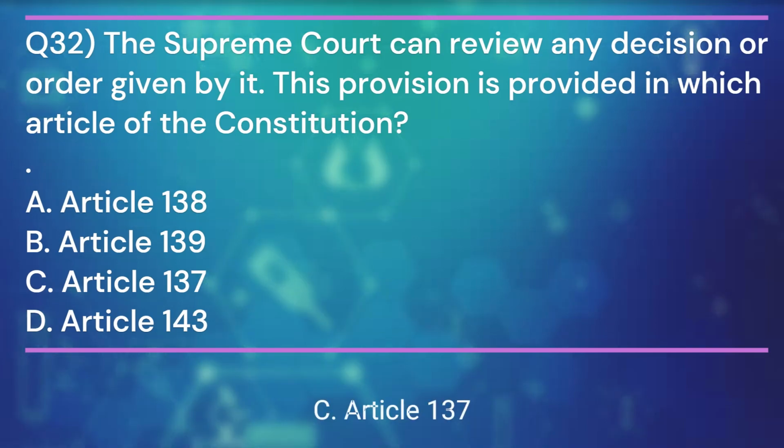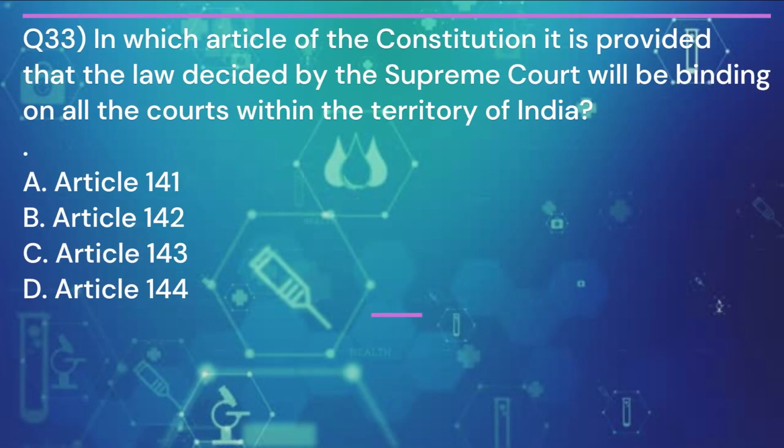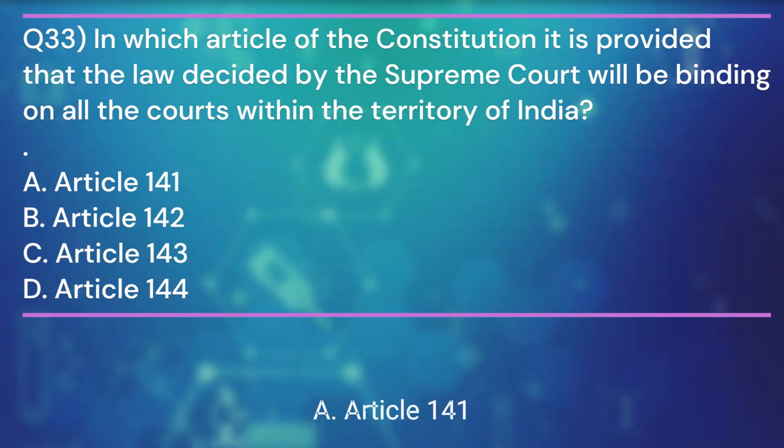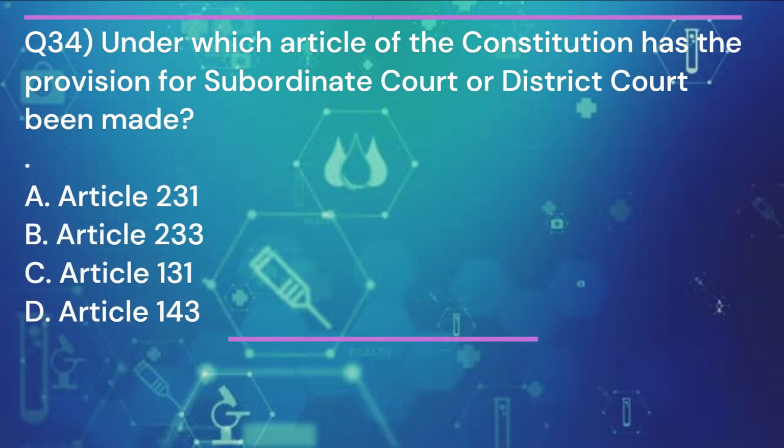Article 137. Question 33. In which article of the Constitution it is provided that the law decided by the Supreme Court will be binding on all the courts within the territory of India? And the answer is A. Article 141. Question 34. Under which article of the Constitution has the provision for subordinate court or district court been made? And the answer is B.